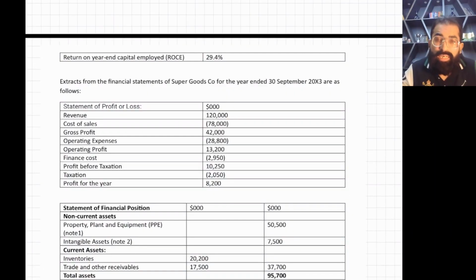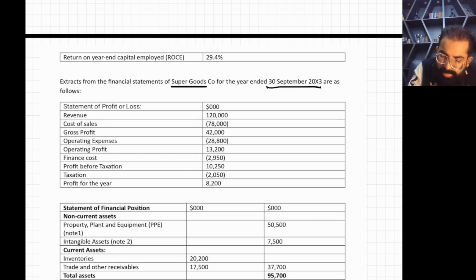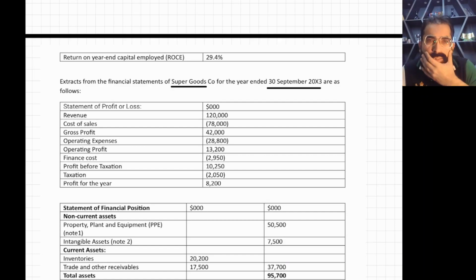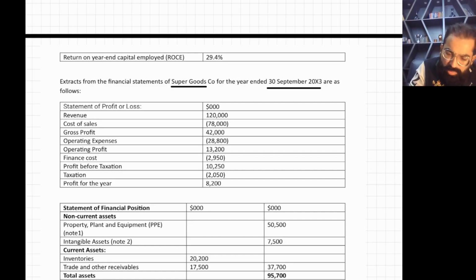Now the name of our company is Super Goods. For Super Goods, your year end is 30th September X3. So you have revenue, cost of sales, gross profit, operating expenses, operating profit, finance costs.